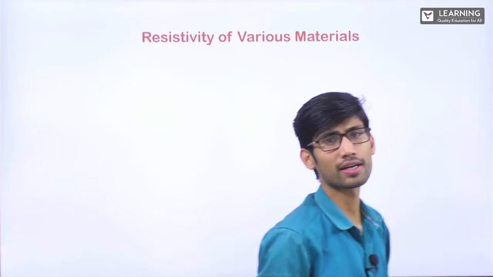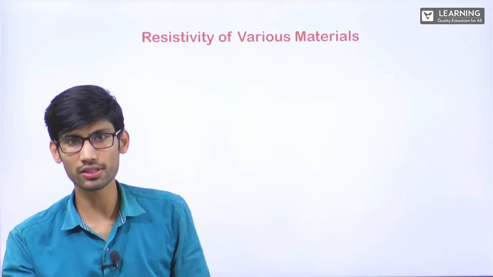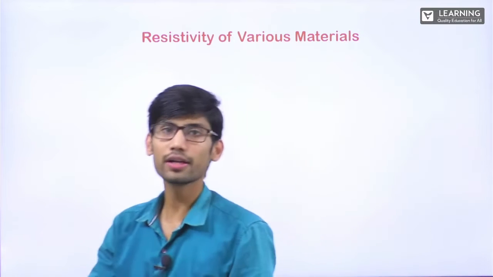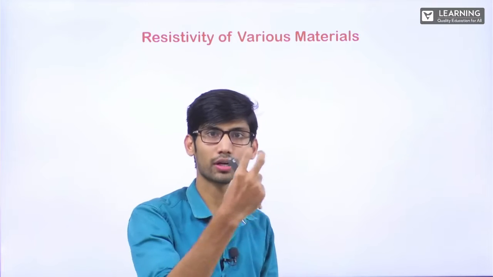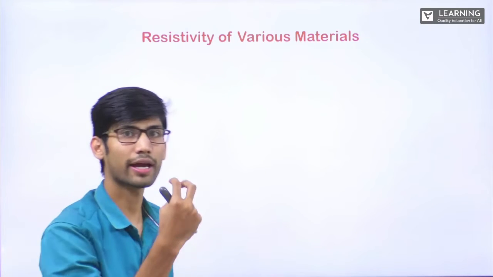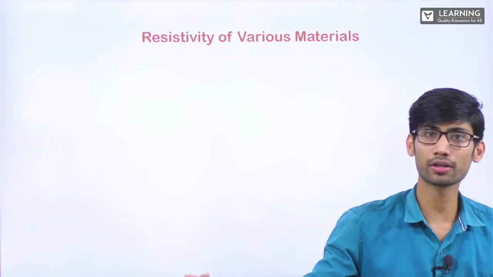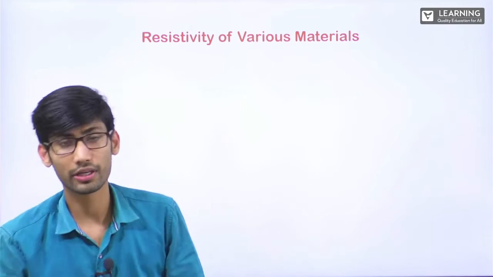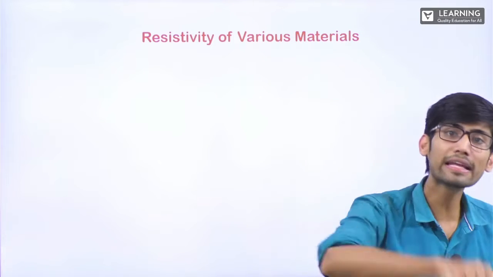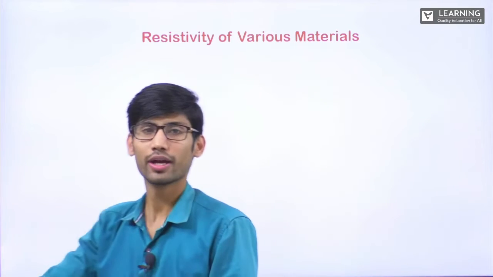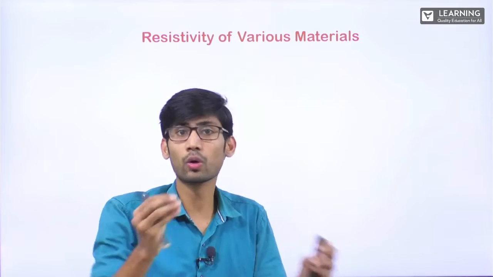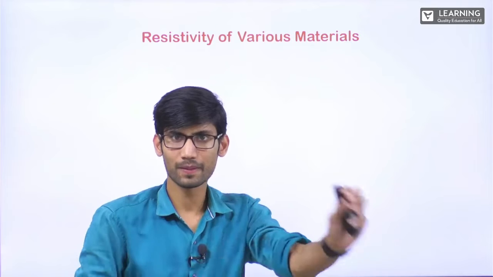Every material will have different resistivity, and it's very common sense. We have already studied in 10th standard that resistance depends on resistivity. So if the resistivity is changing for each and every material, the resistance is changing. If the resistance is changing, obviously the current will change. For that particular conductor, how much current can flow in it actually depends on the resistance. If there is an insulator, the resistivity will be very high, the resistance will be very high, so there will be no flow of current. If there is a conductor, the resistivity will be very low, that means the resistance will be very low, and that is the reason it is a conductor, because it is allowing the current to flow. The resistance is very less, no one is opposing the current. I hope you understood this.